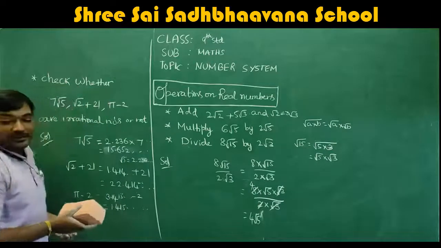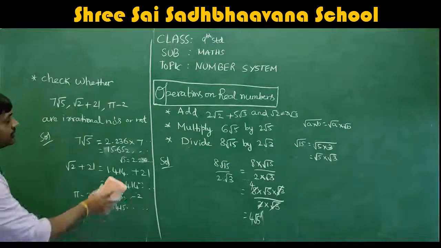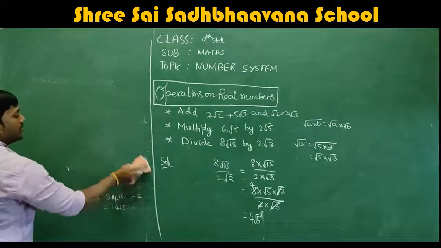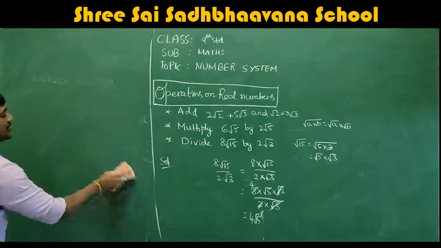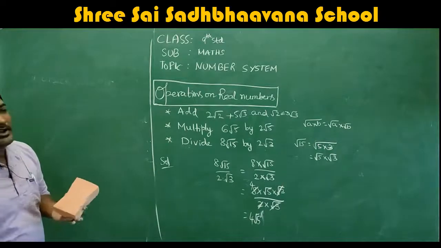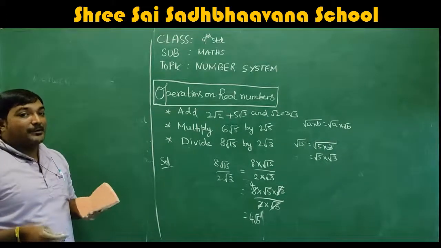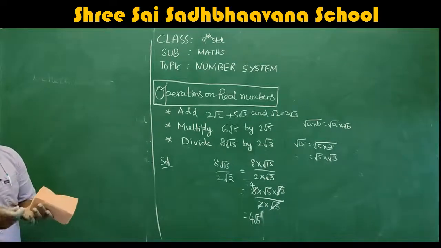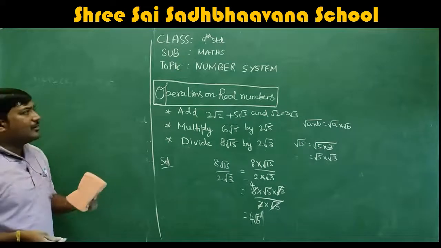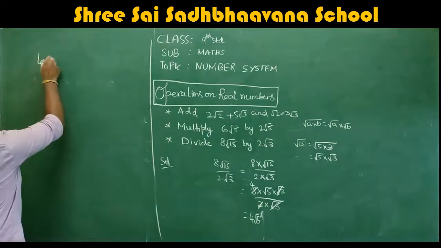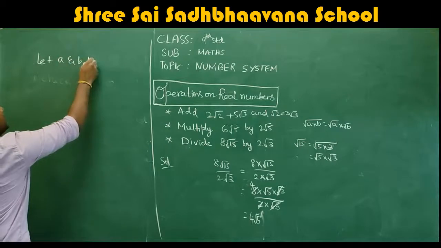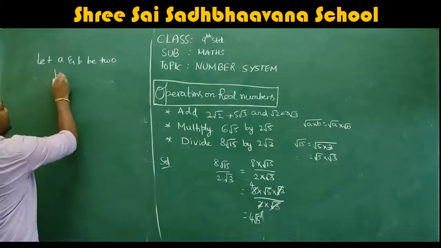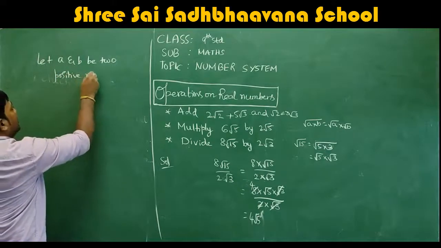Okay. So let me explain some formulas here. We have some formulas of real numbers. Like you might have studied in last classes, a power m into a power n is equal to a power m plus n, a power m by a power n is equal to a power m minus n. Similarly, here also we have some formulas, these are not those kind of formulas, these are a little different. Let a and b be two positive real numbers.